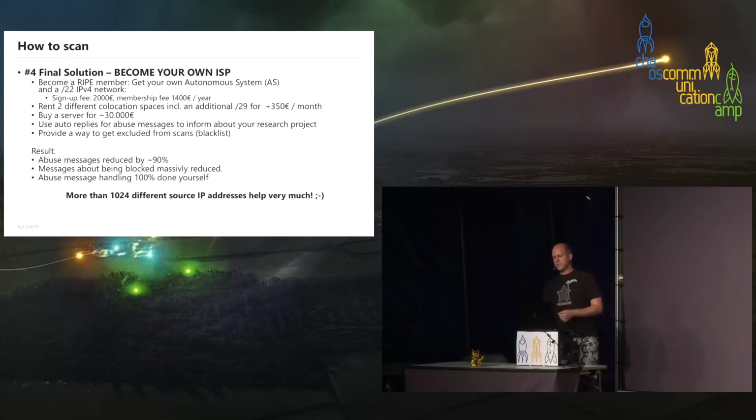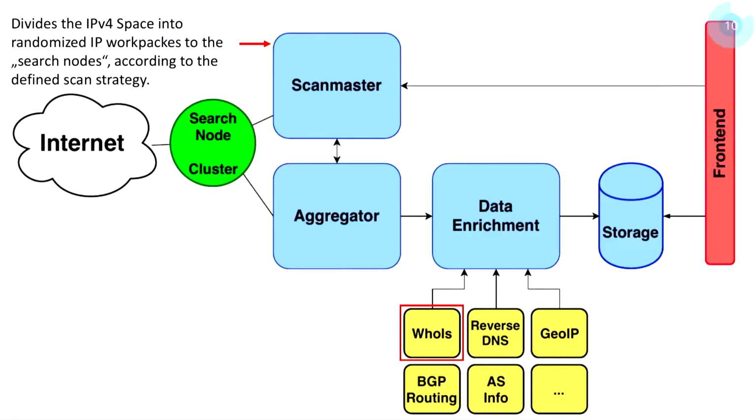And this shows that using a /24, so like 1,000 IP addresses as source addresses for scanning, works really well. So what is the infrastructure? First we have a front end, where you can click, okay, I want to scan this IP address space. Very often we are just saying 0.0.0.0/0. This means the complete internet. Then this goes to the scan master. The scan master looks at what scan algorithm we have chosen. Then he will take the IPv4 address space, cut it into small pieces, randomize the IP addresses in the small pieces, and then send them to the search node cluster.